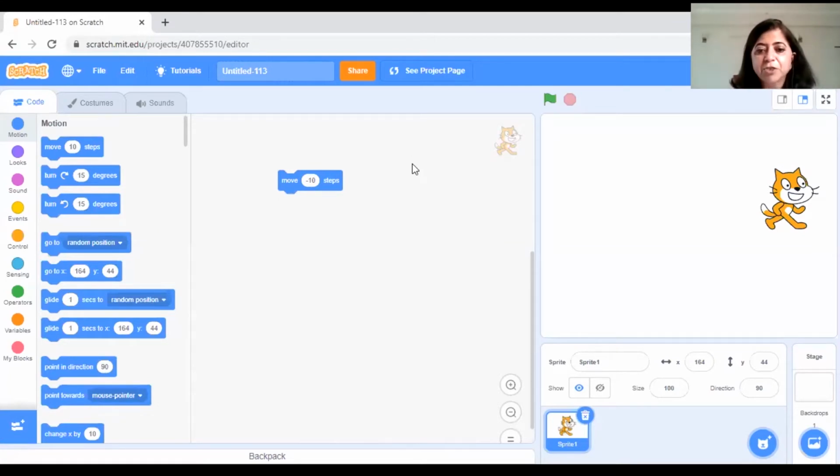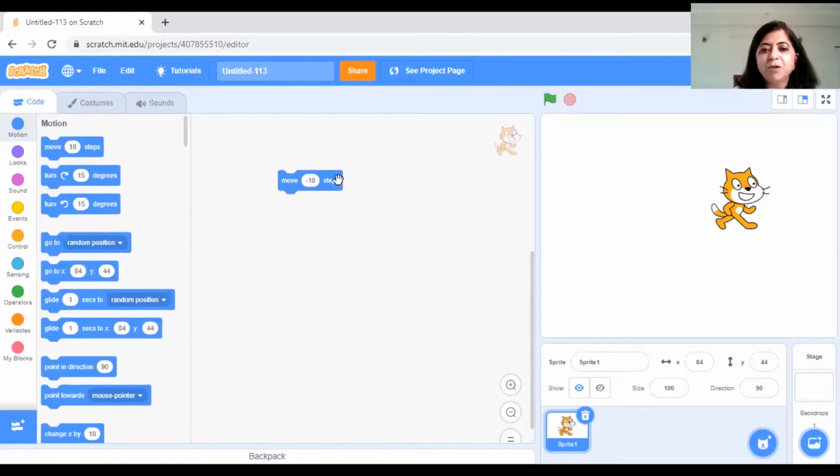Children who are saying it will move backwards are guessing it correctly, or probably they know it. So when I click this way, it will go backwards.